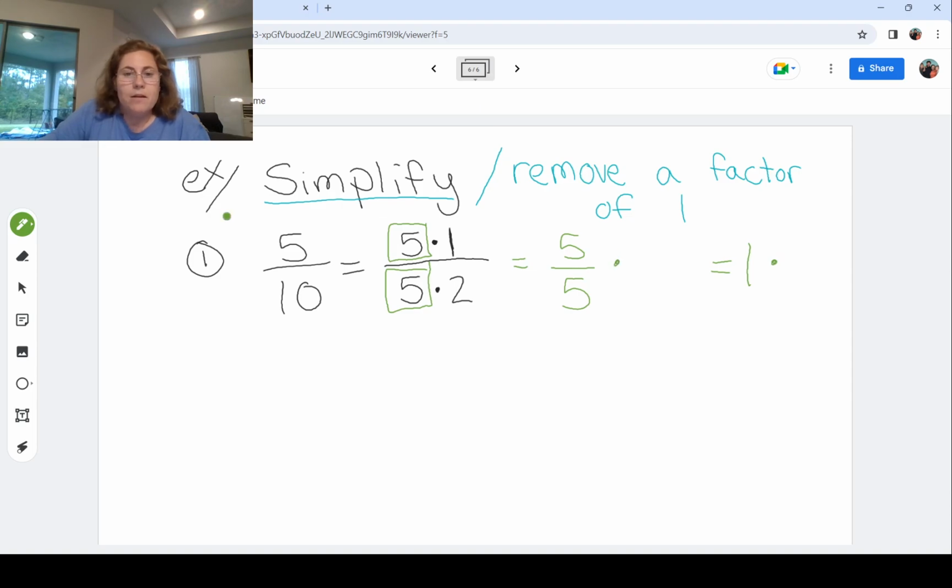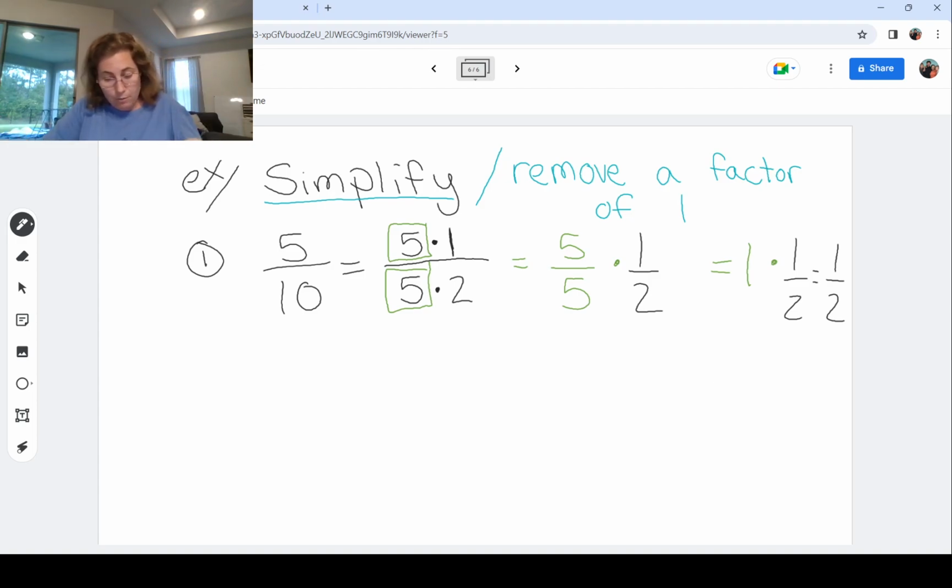All right? But I'm still left with, don't forget about this 1 up top here and that 2. And 1 times anything is still the same thing. So 5/10 can reduce, it can simplify. I can remove a factor of 1 to bring me down to 1/2.